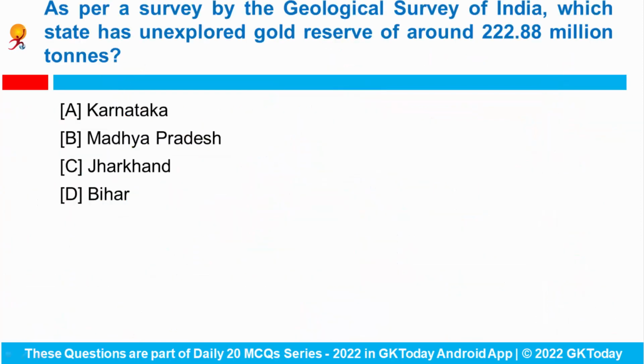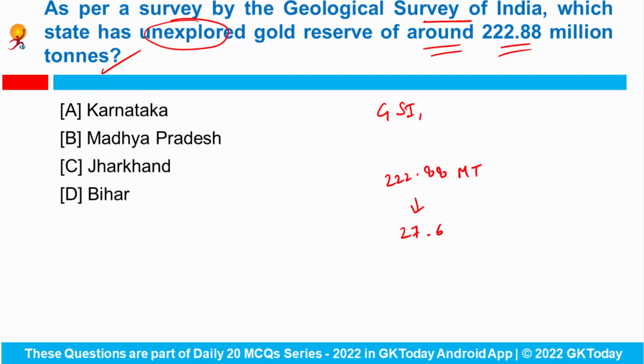Next question. As per a survey by the Geological Survey of India, which state has unexplored gold reserve of around 222.88 million tons? So as per a survey by Geological Survey of India, gold reserves of around 222.88 million tons, including 27.6 tons of mineral rich ore, are present in the state of Bihar.